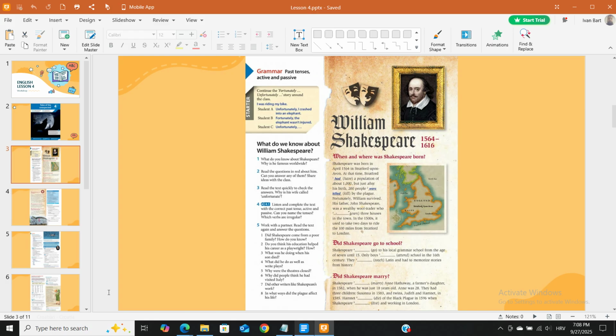Fortunately, William survived. His father, John Shakespeare, was a wealthy wool trader who owned 3 houses in the town. In the 1500s, it used to take 2 days to ride the 100 miles from Stratford to London. Did Shakespeare go to school?